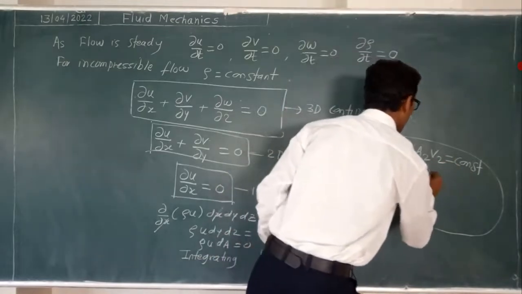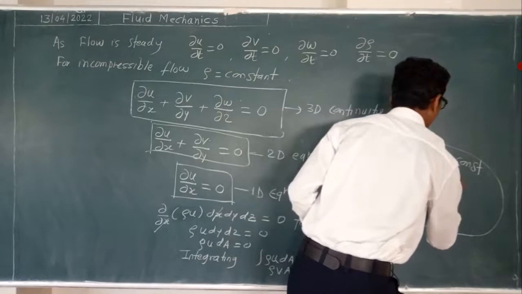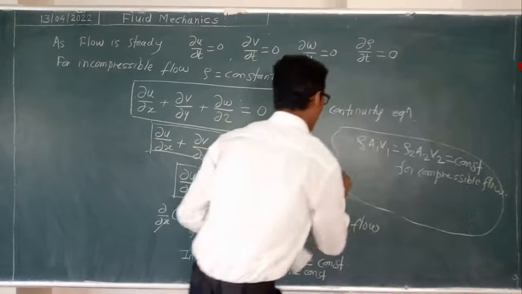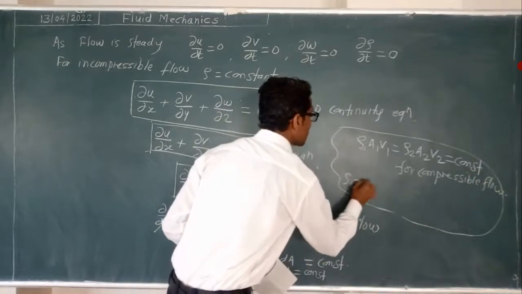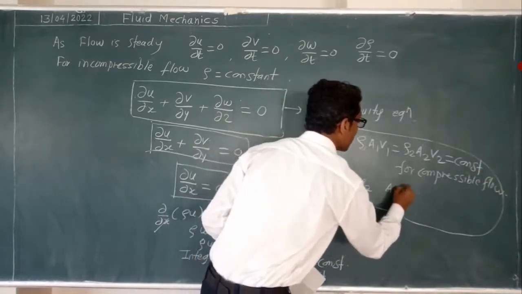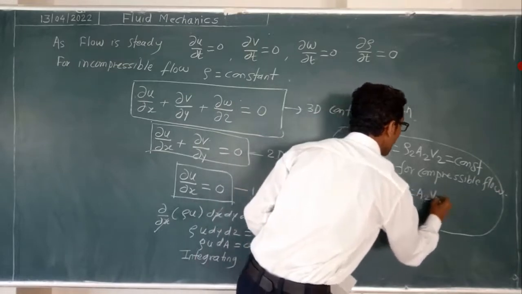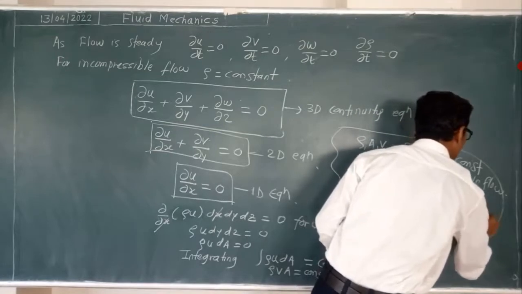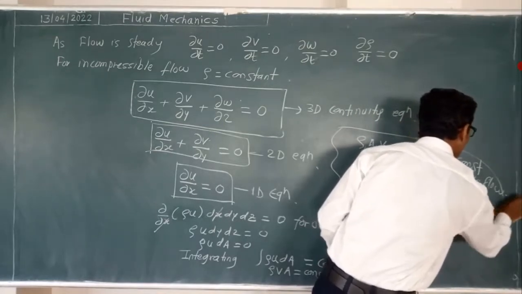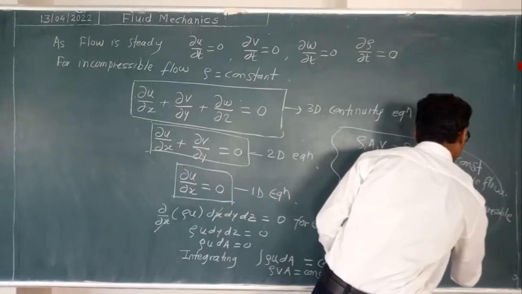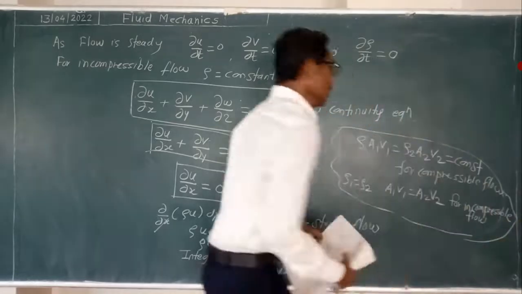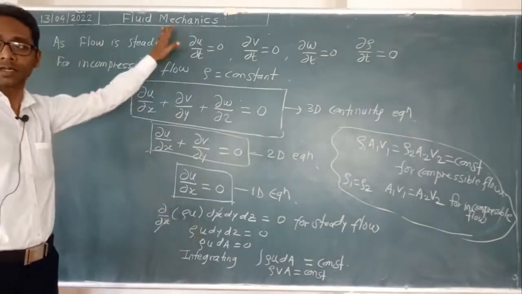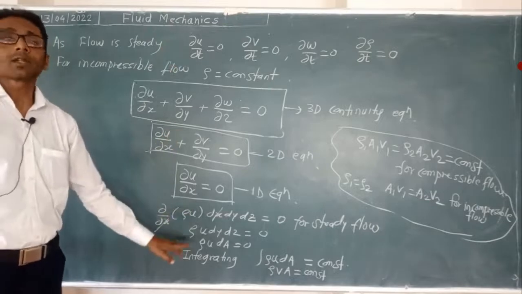ρ1A1v1 is equal to ρ2A2v2, a constant for compressible flow. And as ρ1 is equal to ρ2, in that case A1v1 is equal to A2v2, that is for incompressible flow. In this way we got the reduced form from the three-dimensional continuity equation to the one-dimensional continuity equation.